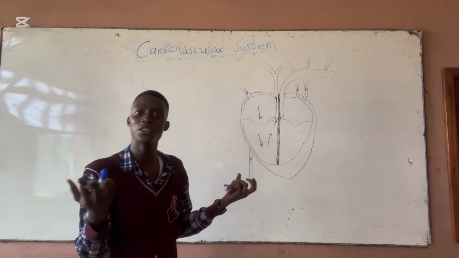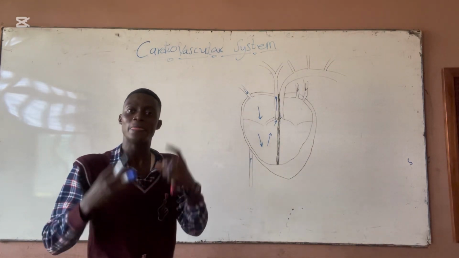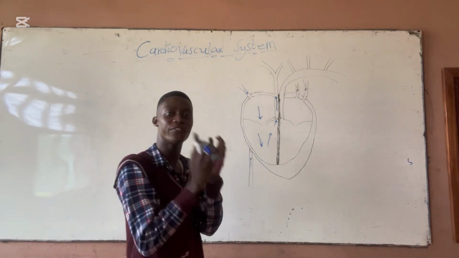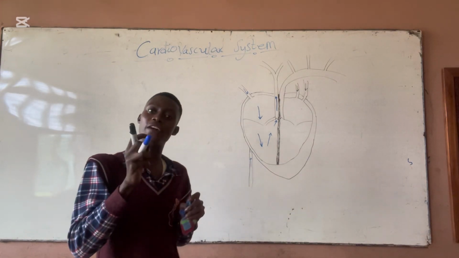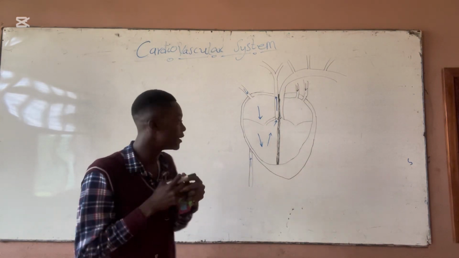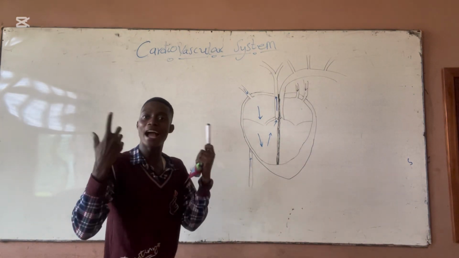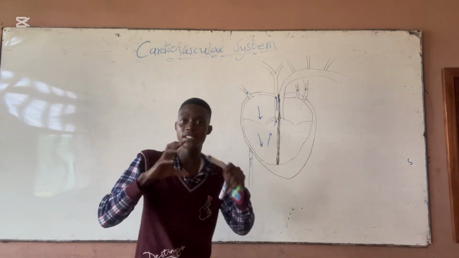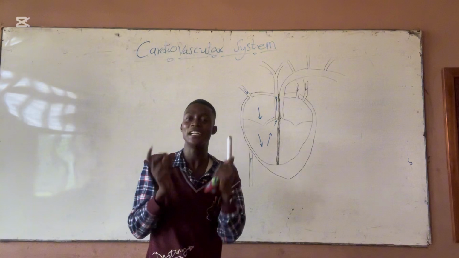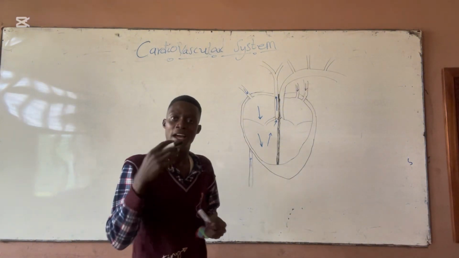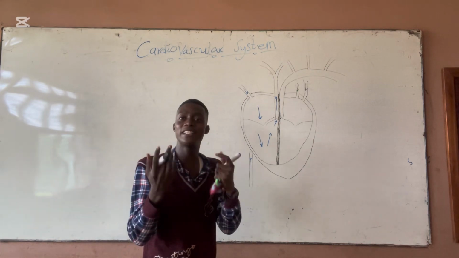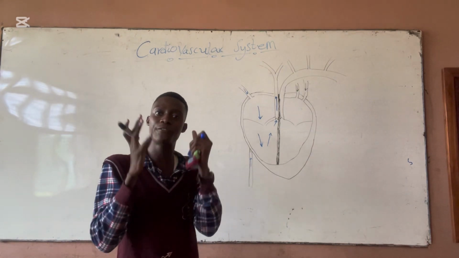So the word cardiovascular system means the heart and the vessels which come together to perform this specific function as a system. And don't forget, the cardiovascular system is part of the circulatory system. We talk about that. So the word cardiovascular, cardio means heart. So wherever you hear the word cardio is related to what? The heart. Now, vascular is referred to what? The blood vessels. You know, the blood vessels are connected to the heart to make its full function.